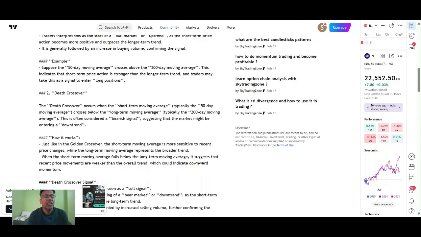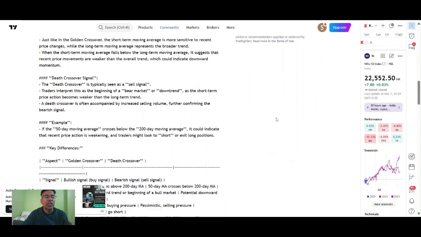Death crossover. The death cross occurs when the short-term moving average, typically the 50-day moving average, crosses below the long-term moving average, typically the 200-day moving average. This is often considered a bearish signal, suggesting that the market might be entering a downtrend. How does it work? Just like in the golden crossover, the short-term moving average is more sensitive to recent price changes, while the long-term moving average represents the broader trend. When the short-term moving average falls below the long-term moving average, it suggests that recent price movement is weaker than the overall trend, which could indicate downtrend movement.